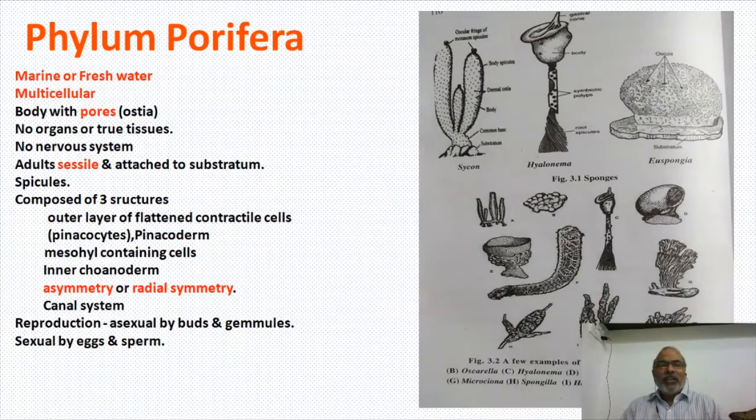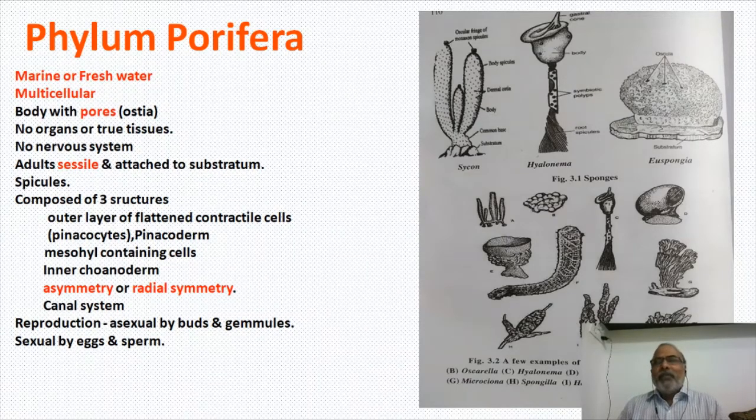For a sponge, understanding the organization is very difficult, because of the symmetry. There are no organs at all, so how can we say the symmetry? Anyhow, based on the shape we need to give the symmetry, but the shape is also not symmetrical, it is totally asymmetrical. Sponges rarely have radial symmetry, but most sponges, because of their irregular growth, are not showing any symmetry; they are totally asymmetrical. Very rarely they can show radial symmetry.